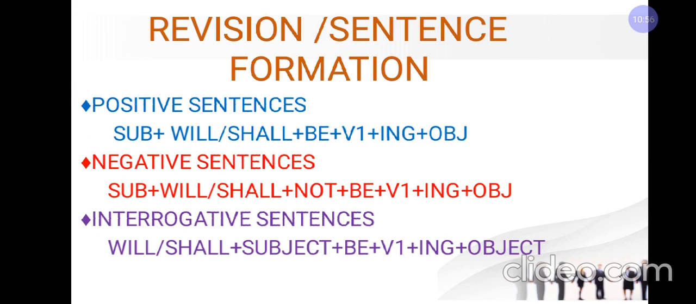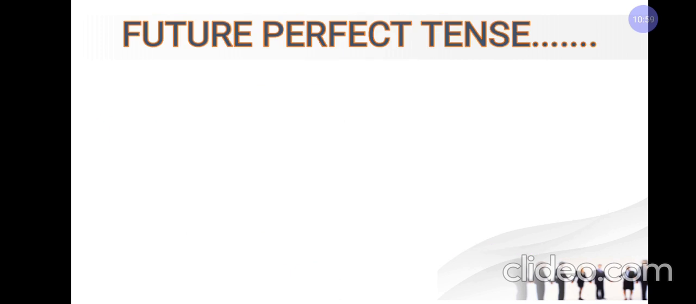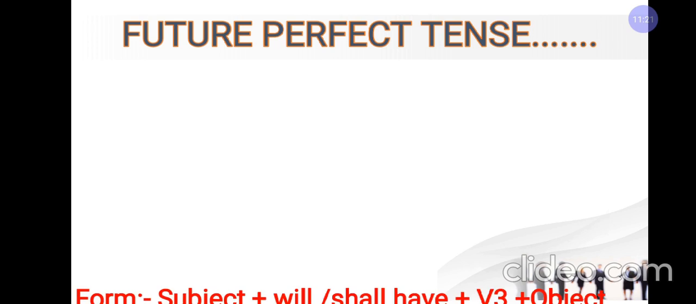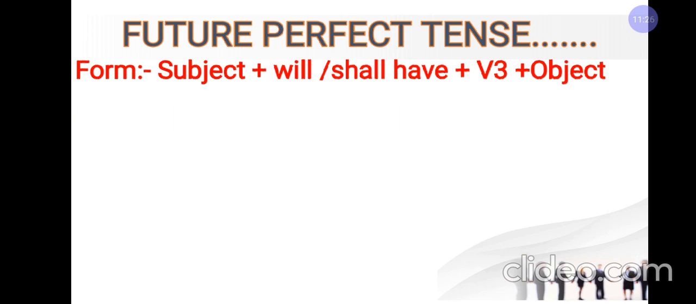Now we will move on to the next tense of future tense, that is future perfect tense. Future perfect tense is not that much useful, and we use it very rarely, but because both these tenses, future perfect and future perfect continuous tense, exist, we must know how to use them. So let's start with its rules. In future perfect tense, we use subject plus will have or shall have plus third form of the verb with object.